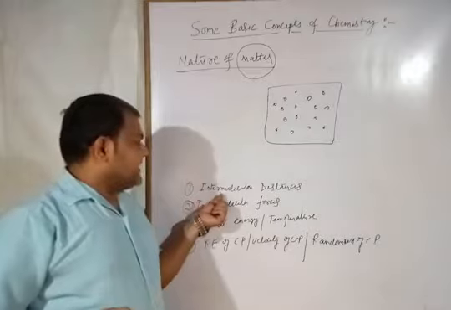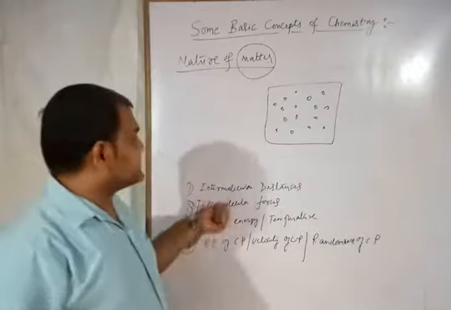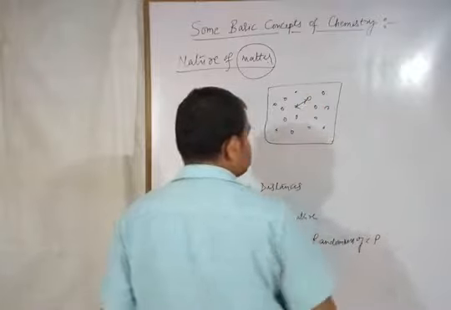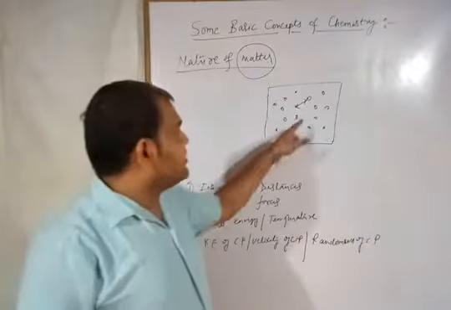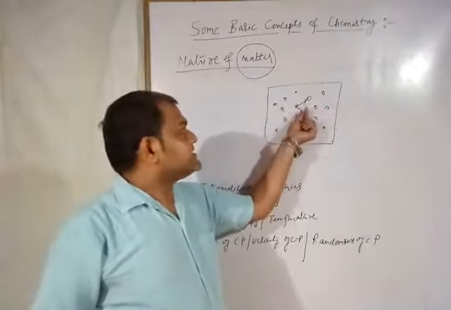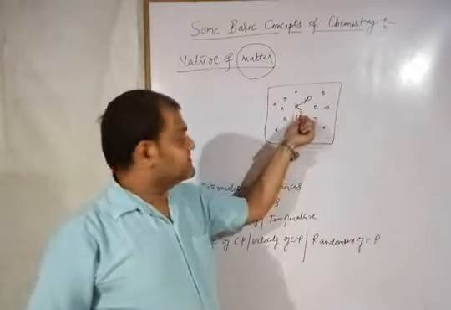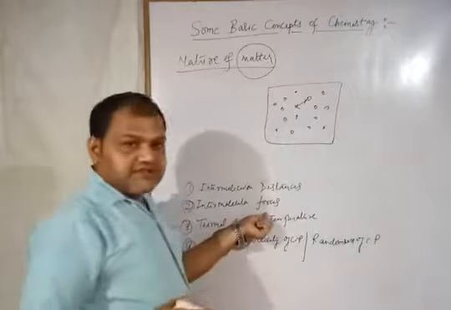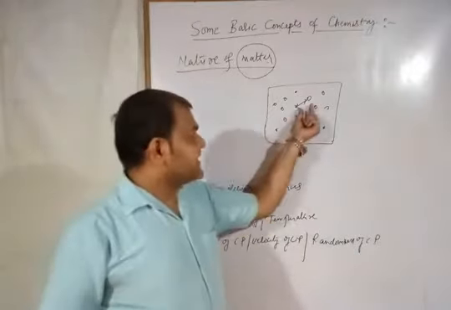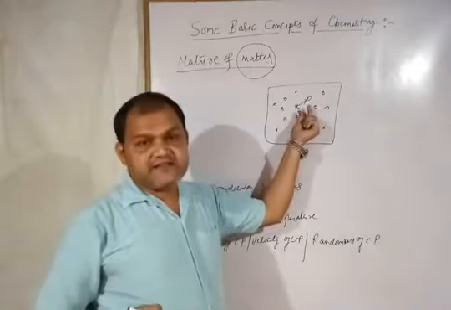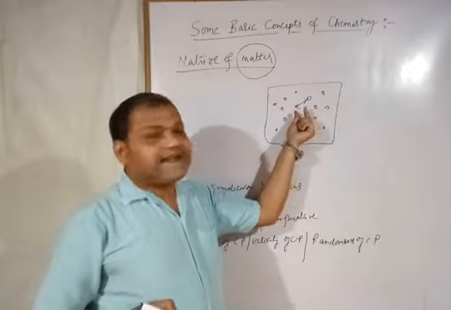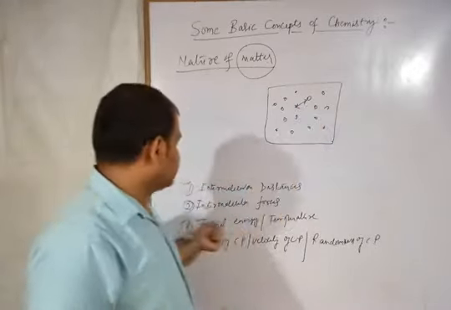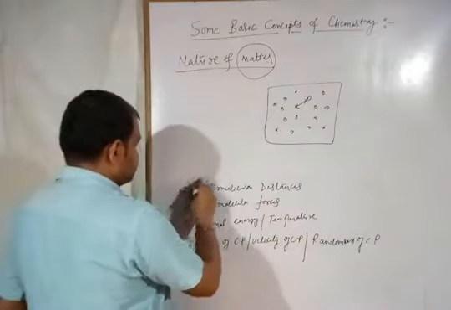Okay, first of all, intermolecular distance. Intermolecular distance means it is the distance between the constituent particles. Second is the intermolecular forces. So the force which is operating between these particles, that is an attractive force acting between the constituent particles, that is known as the intermolecular forces.